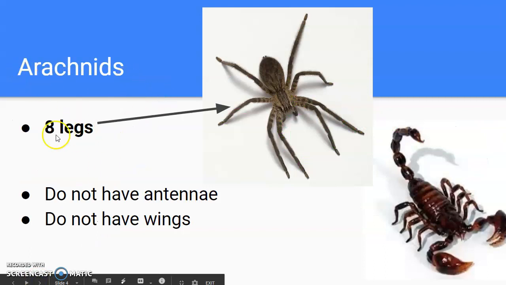Arachnids have 8 legs, like this spider. 1, 2, 3, 4, 5, 6, 7, 8 legs. And this scorpion, 1, 2, 3, 4, 5, 6, 7, 8 legs. Arachnids do not have antennae and do not have wings.